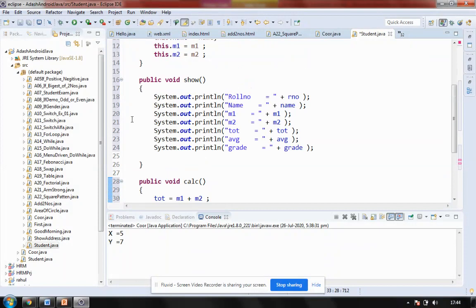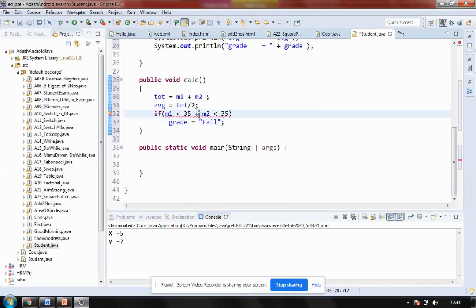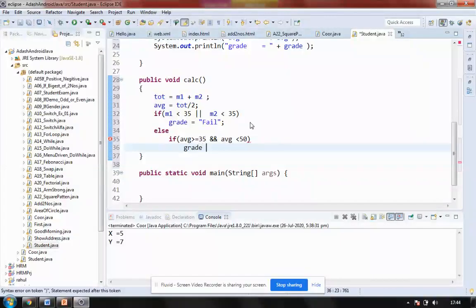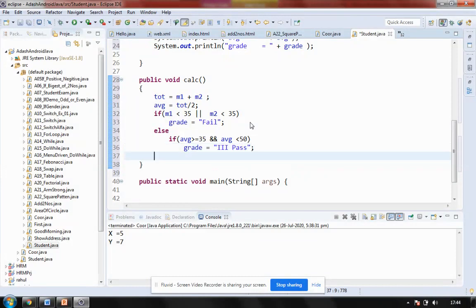In this case, when you are specifying two conditions, you have to use the OR clause. This or that. So OR is indicated by a double pipe. Again, we are saying else here, comparing the second condition, that is regarding average. If average is more than or equal to 35 and average is less than 50, then grade will be what? This is fail, so I think it's third class. So third class pass. Again else.